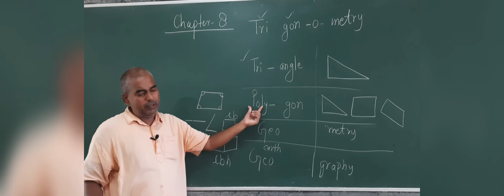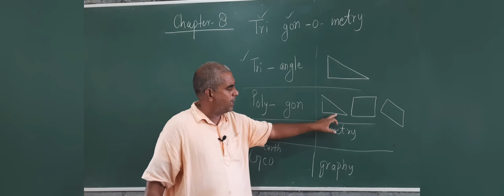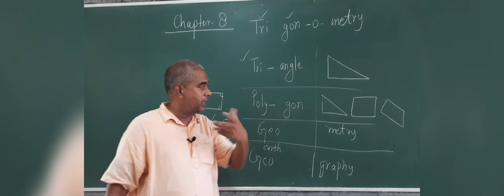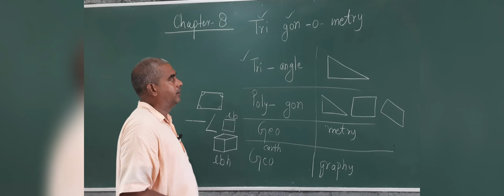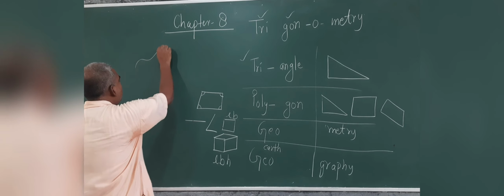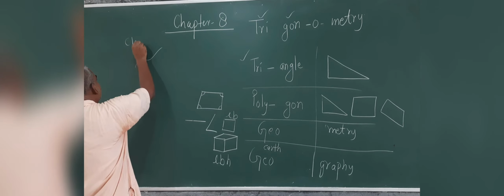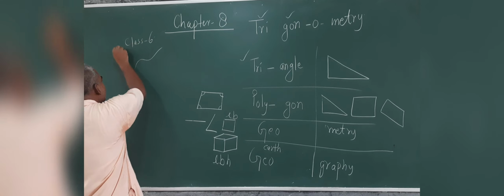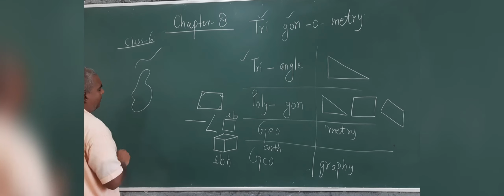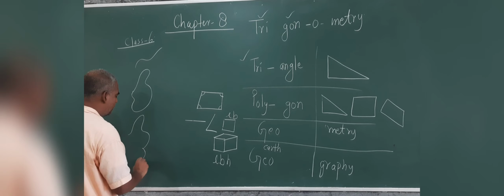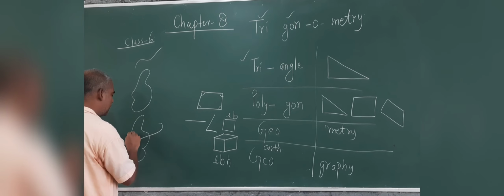And polygon, the name polygon means straight lines. Polygon is a topic of the class 5th. Curve was there. This was the open curve in class 6. In class 6, this was open curve, this was closed curve, and this was just like this.